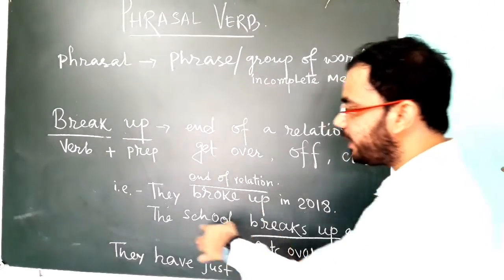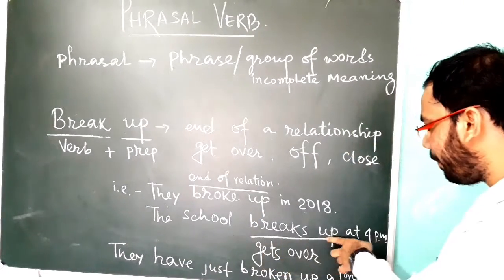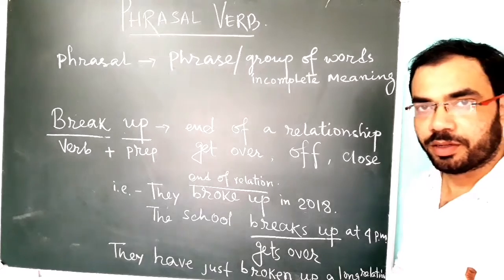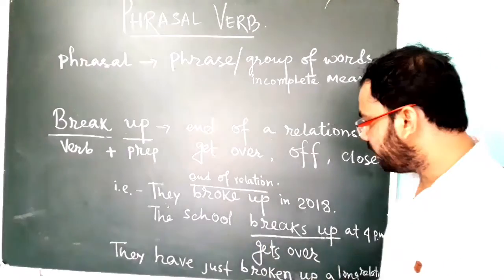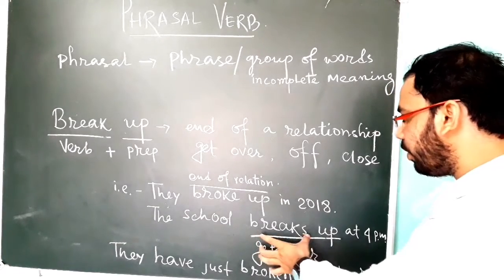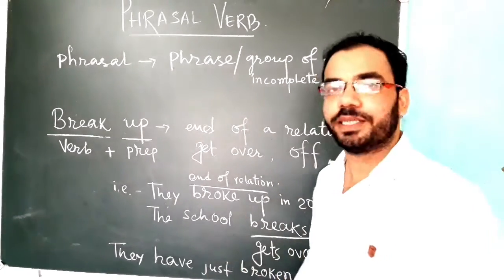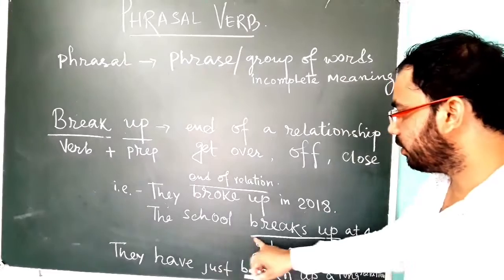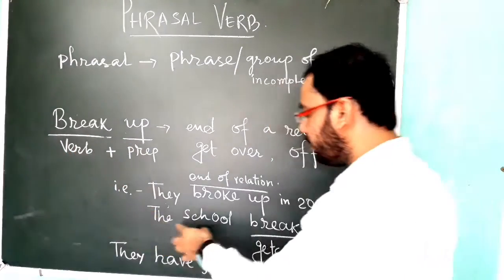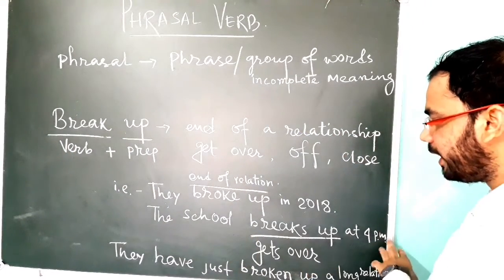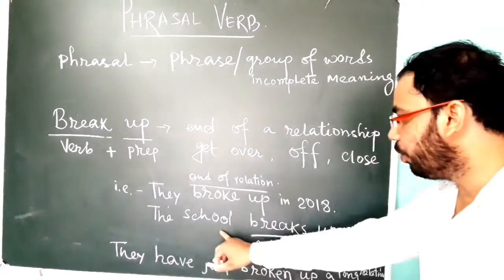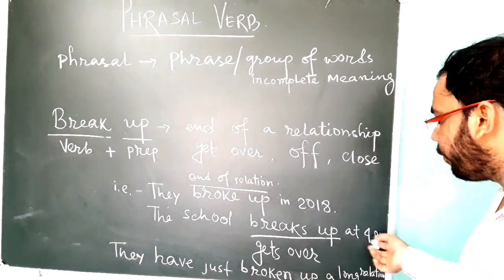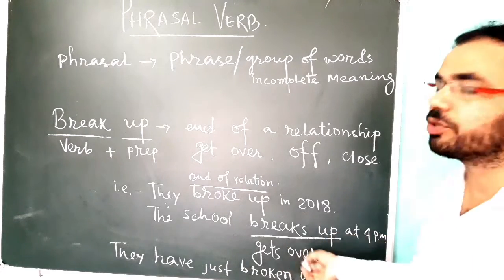But in the next sentence, the school breaks up at 4 p.m. This is a usual incident. That means we have to use simple present tense, that is break. So school breaks up, that means school gets over at 4 p.m. Break up means gets over here.